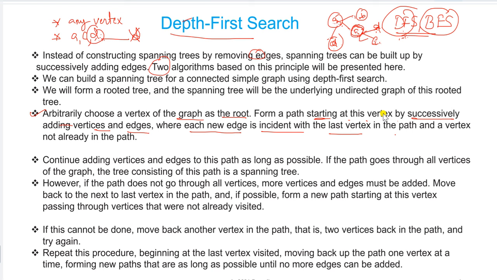If the path does not go through all the vertices, you see here the next condition. You find out some path. If the path goes through all the vertices, then the tree consisting of this path is what?